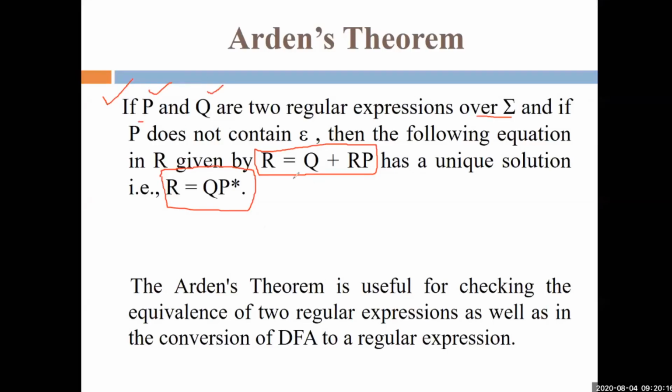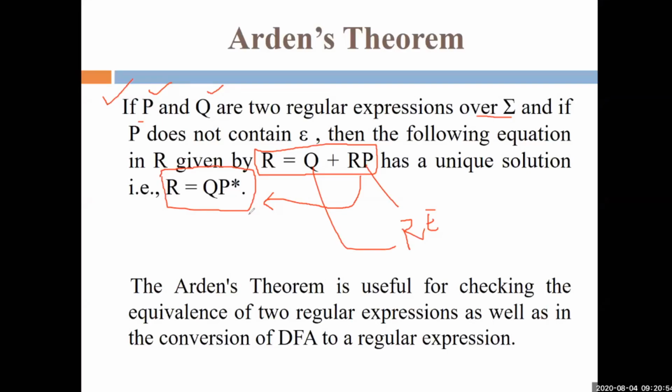Then for an equation in this format, R equals Q plus RP, we can write only one solution, given by R equals QP star. What does this mean? If the equation is given in the form R equals Q plus RP, where P and Q are two regular expressions (R is not a regular expression here), along with the condition that P does not contain null, then this equation has the unique solution R equals QP star.